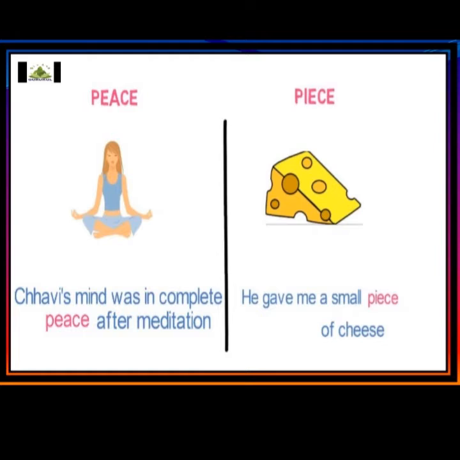Peace means, for example, Chavi's mind was in complete peace after meditation. Now, look at the other word, children: piece. It means, for example, he gave me a small piece of cheese. So, children, you can see the meanings and the spellings are different in both words, but the pronunciation and the sound are the same. This is called homophones.